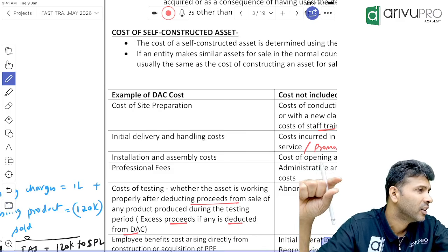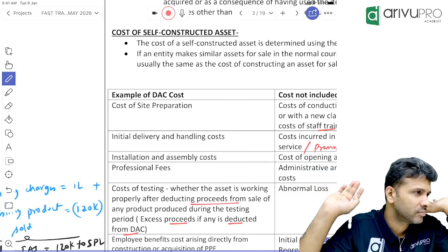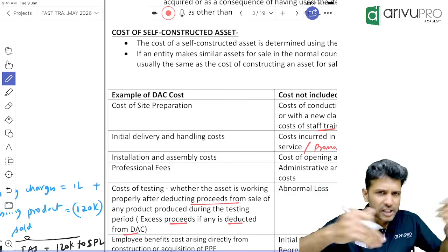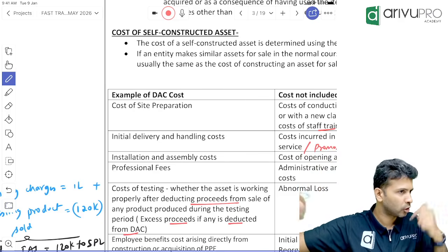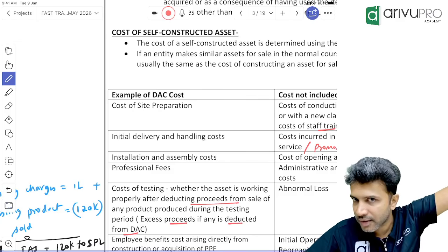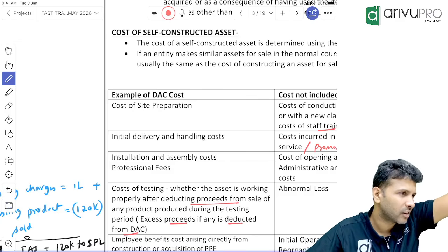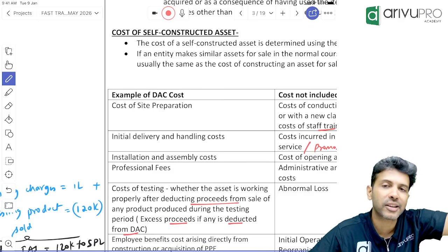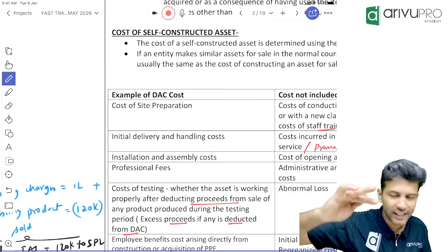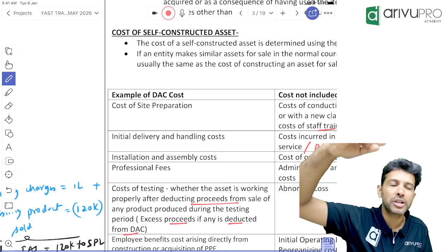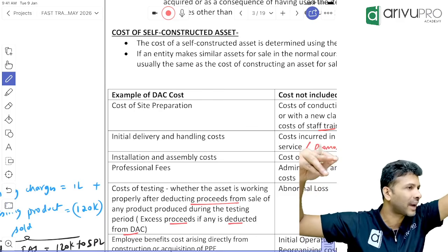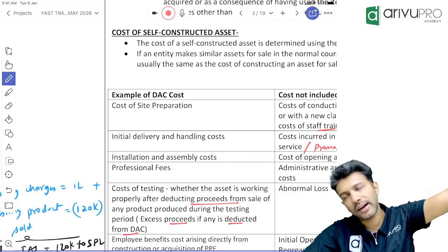So testing failed. Will management keep quiet now or do one more testing? Maybe they'll change the composition of certain chemicals, hire new people and do one more testing. So for the first testing we spent 45 lakh and it failed. What will you do for that failed testing charge of 45 lakh? Still capitalize, till the time the asset reaches management's ready to use condition. All direct cost you can go on capitalizing. Though the testing failed, you'll still capitalize.